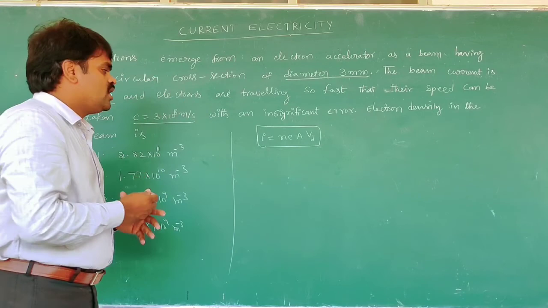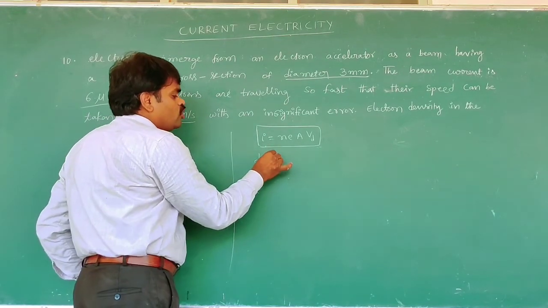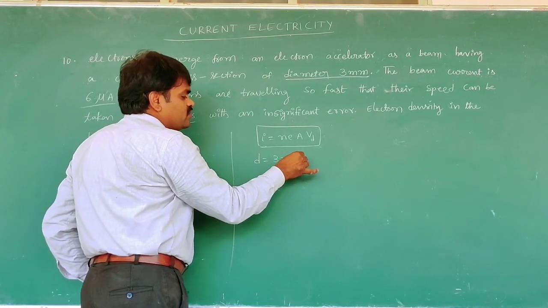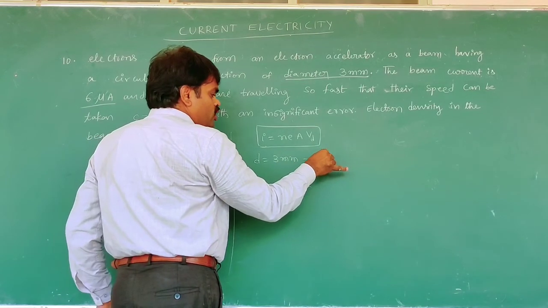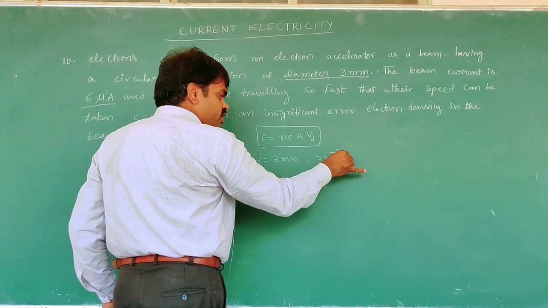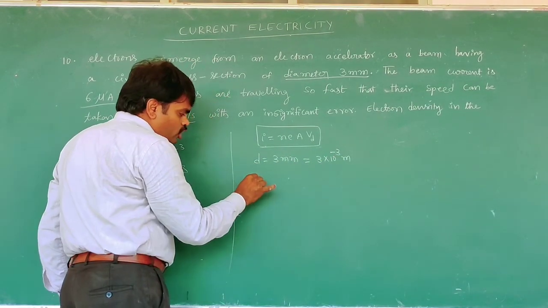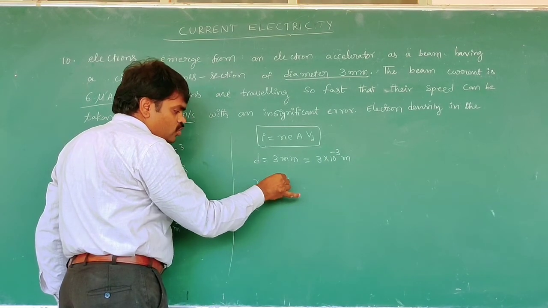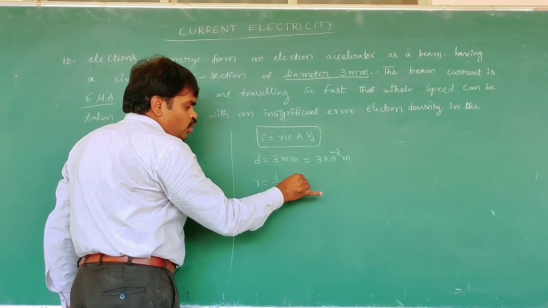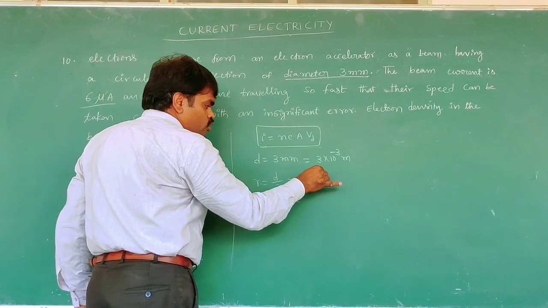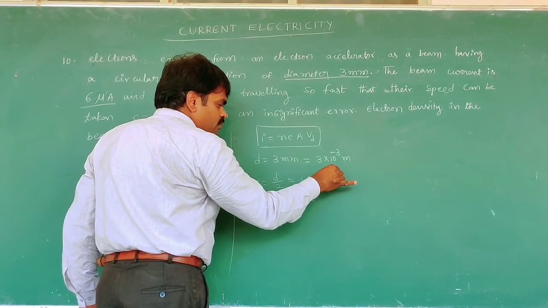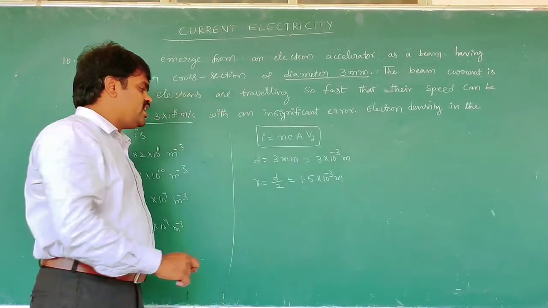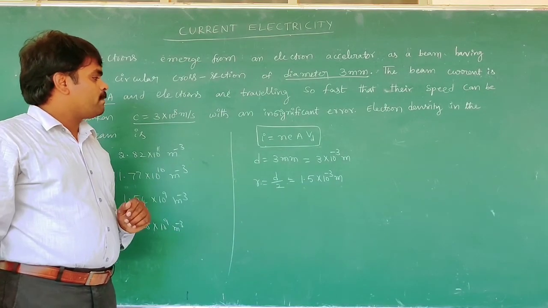Diameter D is equal to 3 millimeter, that is 3 into 10 to the power of minus 3 meter. Then we want the radius, R equals D by 2, that is 1.5 into 10 to the power of minus 3 meter. This is the radius of the beam.